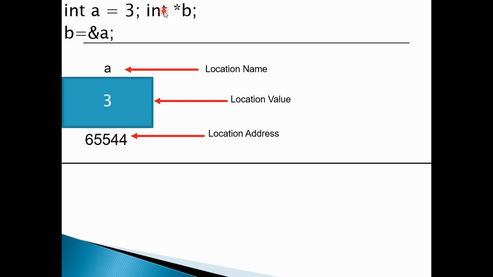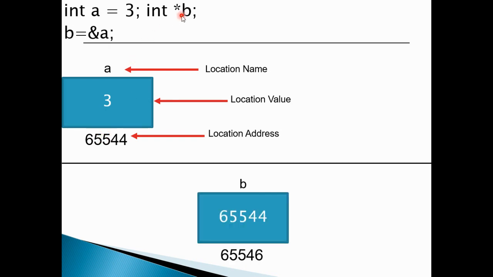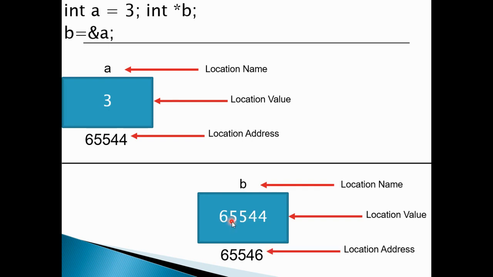But now focus on the statement int star b. You can see the asterisk means it is a pointer variable. Though it is a pointer, it is still a variable. So however you declare a normal variable, exactly the same way applies to declaring a pointer. This b will be your location name. About the value, you can read the statement: b is holding the address of a. The address of a is 65544, so 65544 is the value of b. So the location value for b is 65544, and 65546 will be the location address.